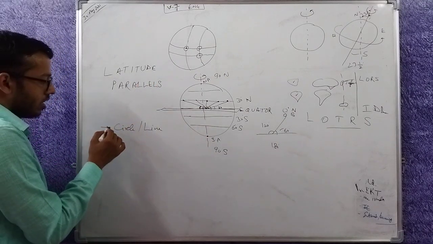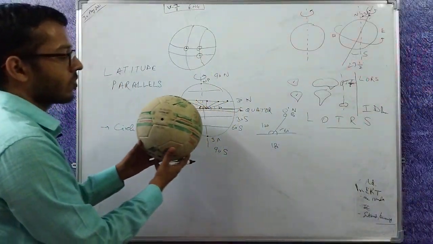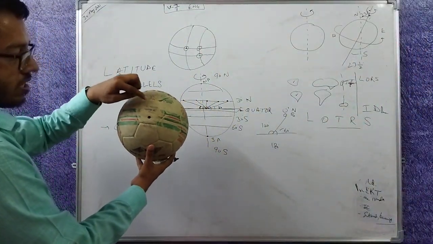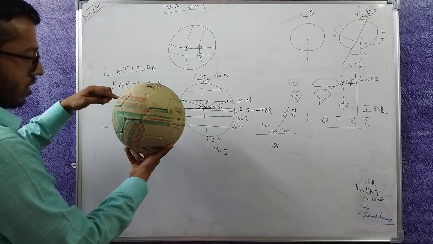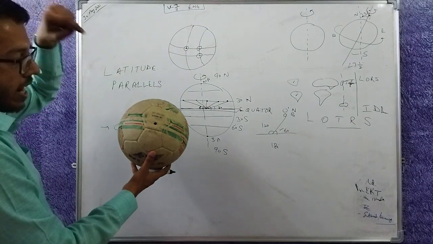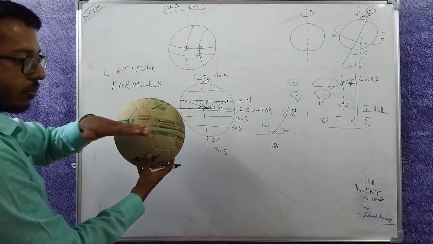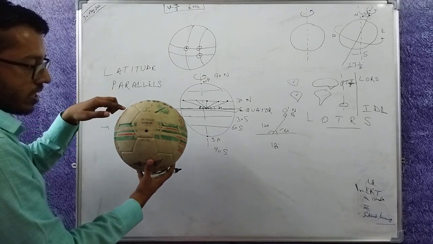What does that mean? On this earth, this point subtends 30 degrees, this one, this one, this one, this one, this one, this one at the back, then this. So at the center they all subtend 30 degrees, and that too north of the equatorial plane, all these points.